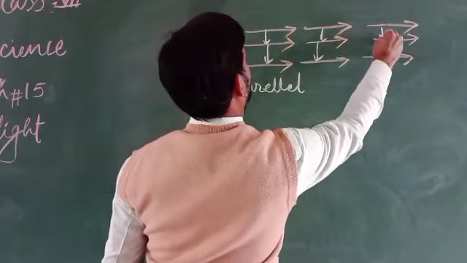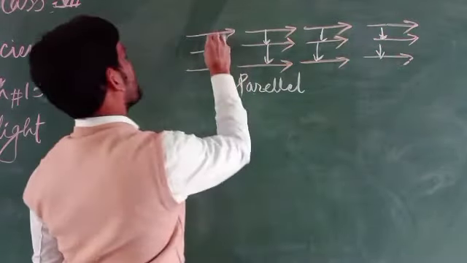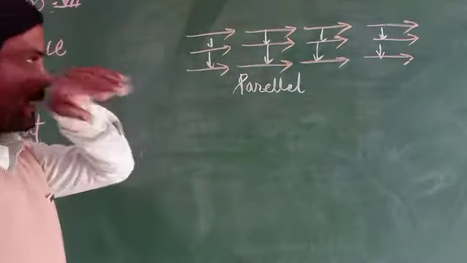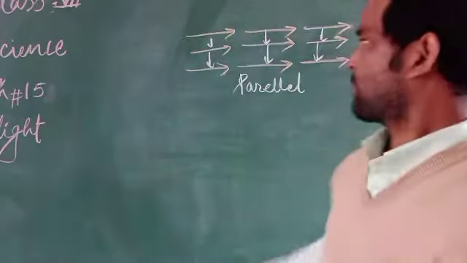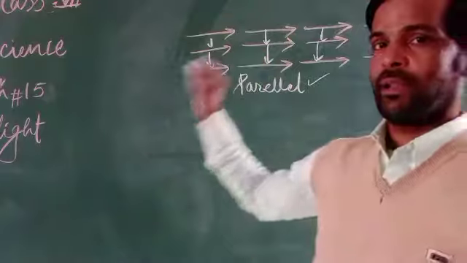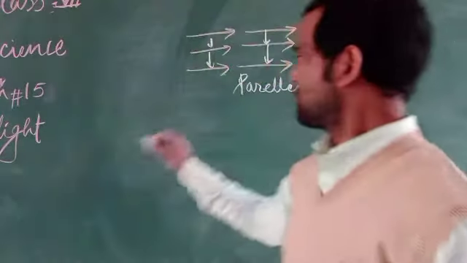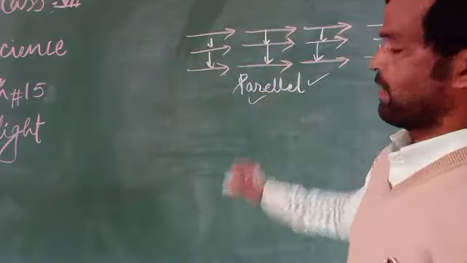If they are parallel to each other, then this is called parallel. Sunlight always travels in parallel mode. That means this condition is called a parallel mode.